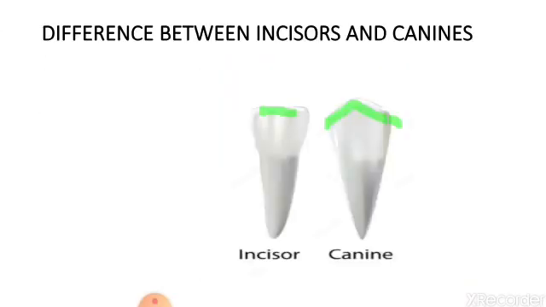See the difference between canines and the incisor. Incisors are flat but have sharp edges to cut the food. But canines are pointed and have very sharp edges to tear the food. This is the difference between incisors and canines. Their functions are also different. One is for biting and cutting, and the canines are for tearing the food.